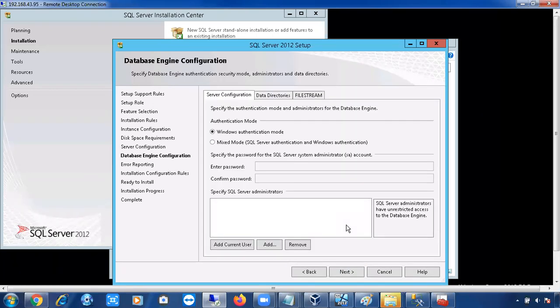Database engine configuration. This is an important screen. Windows authentication, mixed mode authentication. Now I am just discussing very basic things about this authentication. In the security concept, I'll discuss more. Windows authentication means it will not ask any password.